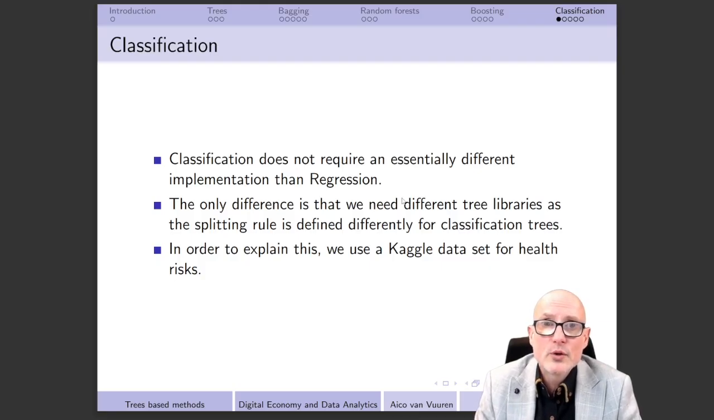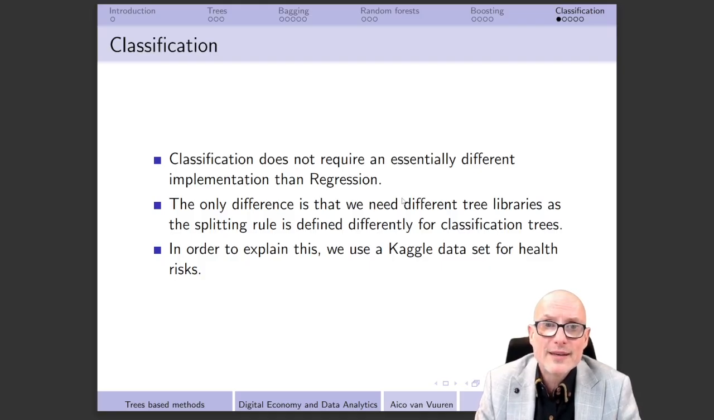When we use regression trees, we already know that the splitting rule is based on the squared error loss function. But we also know that when we do classification, the splitting rule is based on the 0-1 loss function, or maybe better to say we are going to do that with respect to the Gini coefficient. So that is an important difference.